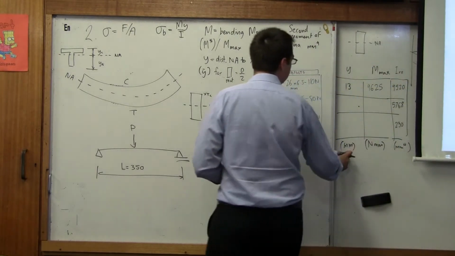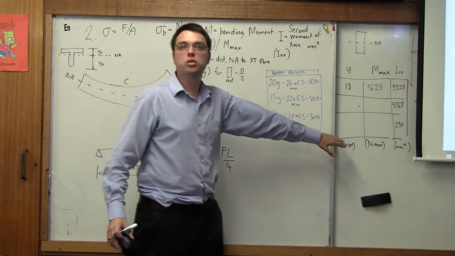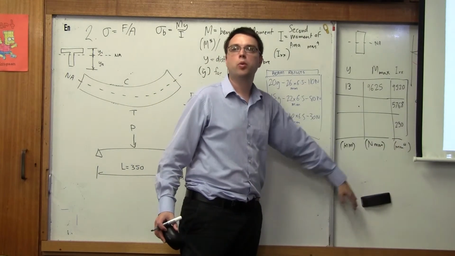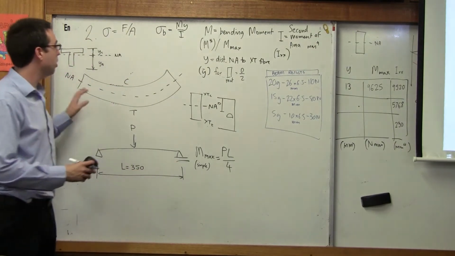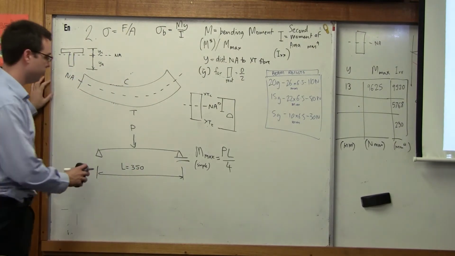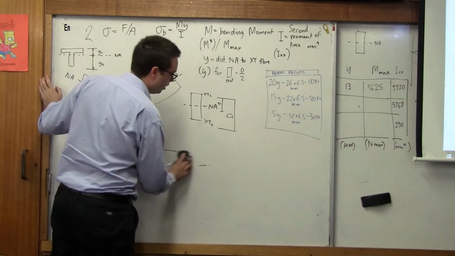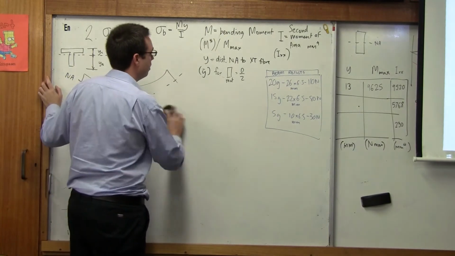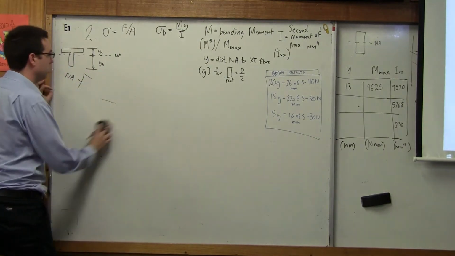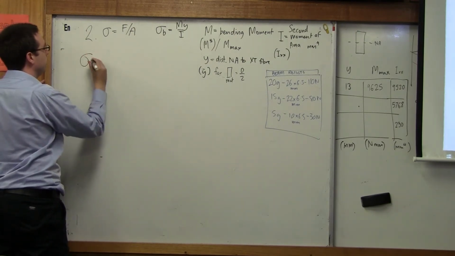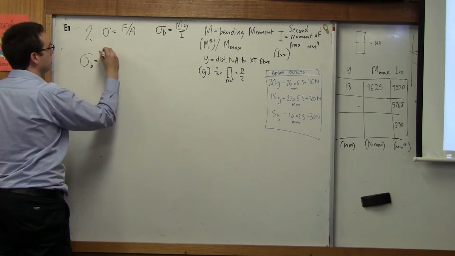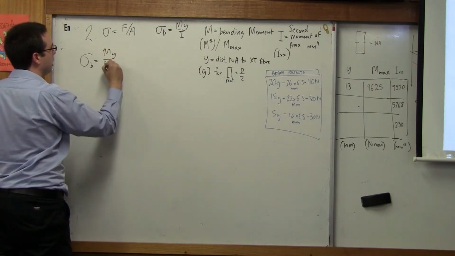Because all our units are in millimeters squared or millimeters something, our answer will be in megapascals. So I'm going to rub out this board. We've already calculated our PL on 4. We've already got our value. So what we can do now is use this new formula. Sigma B is equal to My over I.